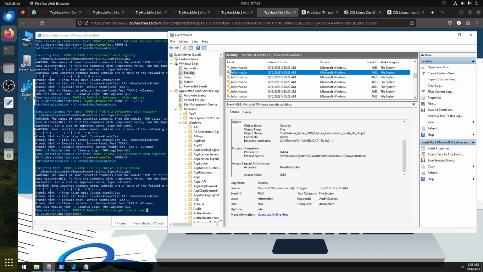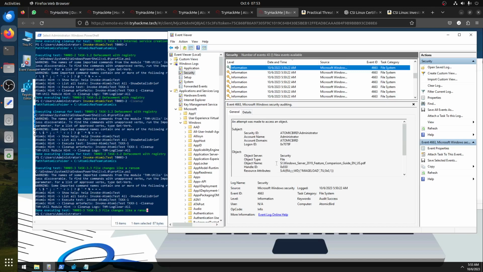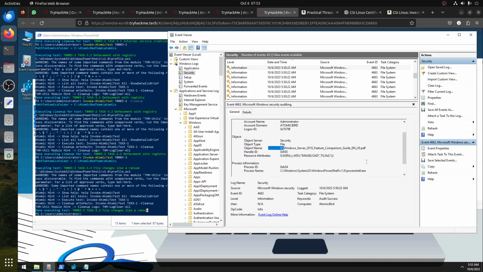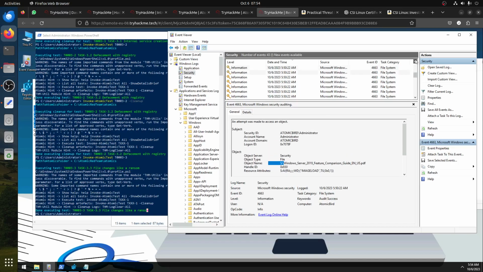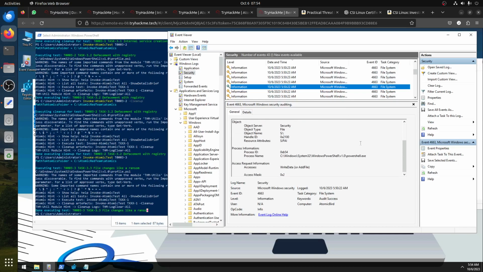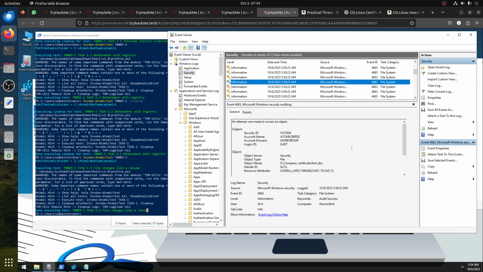So what now is accessing all files in that S drive. Access delete, okay. S drive. Now you're accessing this company certificate TryHackMe dot TryHackMe dot.